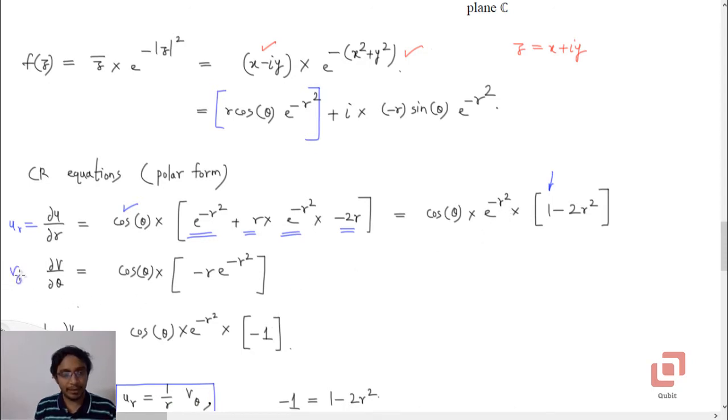Let us now find ∂v/∂θ. Okay, now this is very easy. You need to go to the imaginary part and take its partial derivative with respect to θ. So it will be minus r cos θ e to the power minus r squared.